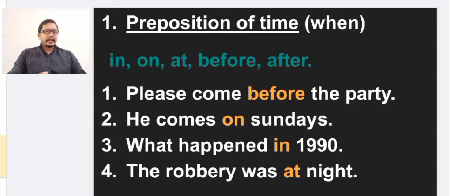He comes on Sundays. When he comes? On Sundays. So "on" is used here as a preposition of time. What happened in 1990? So "in" is used here as a preposition of time. When it happened? In 1990. The robbery was at night. When was the robbery? At night. So here before, on, in, at, these all prepositions are used here as prepositions of time which tell when an event occurred.